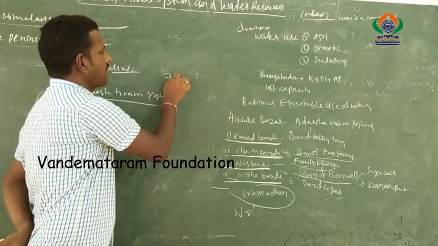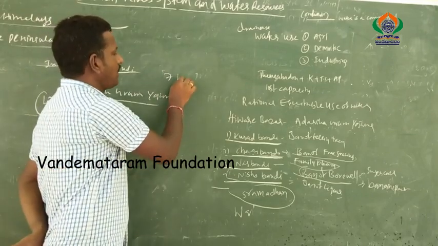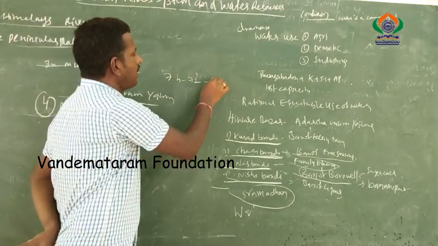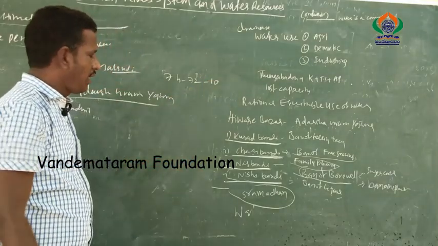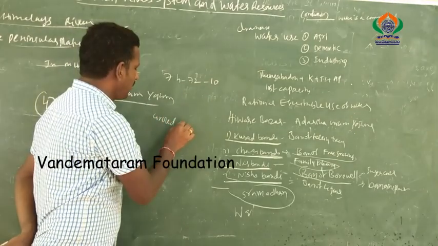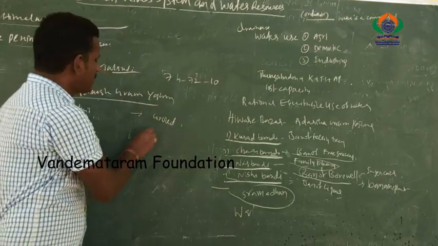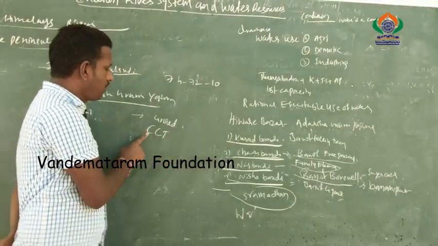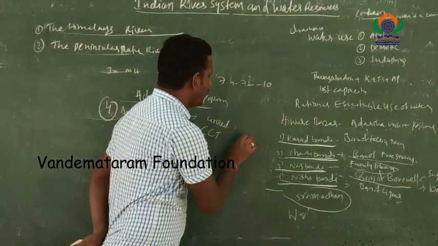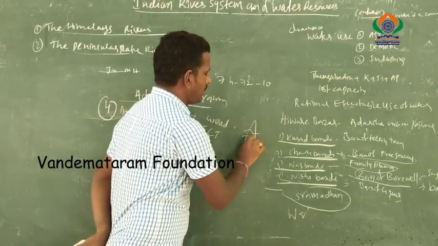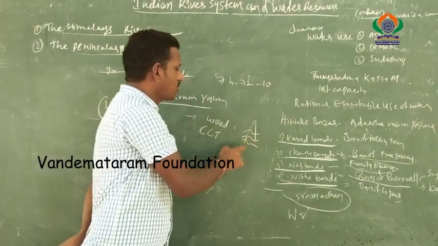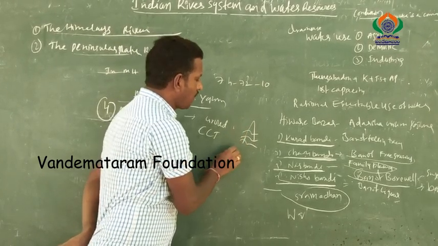The 7 hectares of cultivated land changed to 72 hectares, ultimately increasing the cultivated land ten times. Automatically the groundwater is increasing in that area. Next, the people also introduced CCTs, continuous trenches. We dig them in the hill areas. At the time of rainfall, the CCTs store the water. So it is a major source of groundwater.